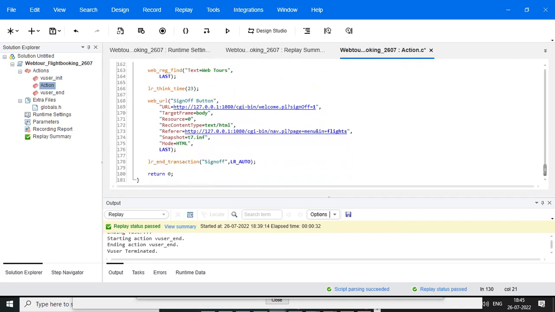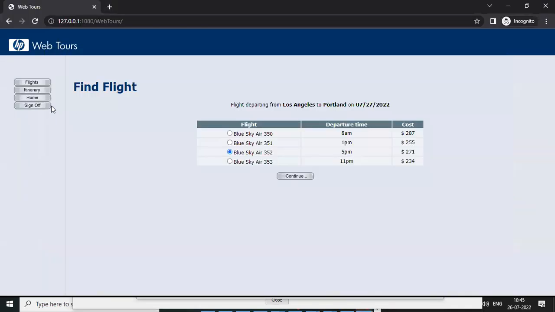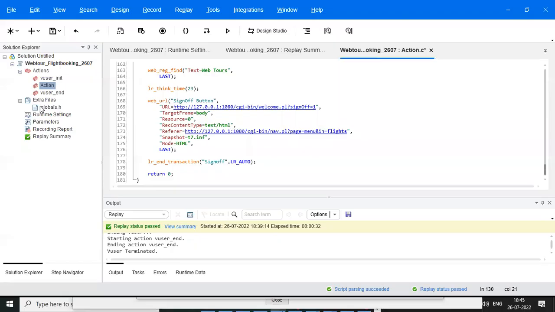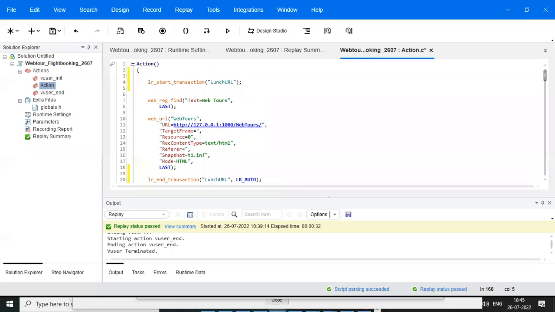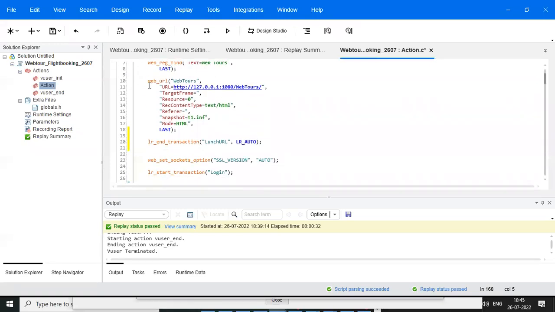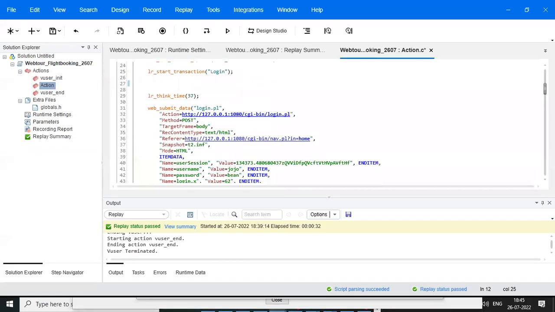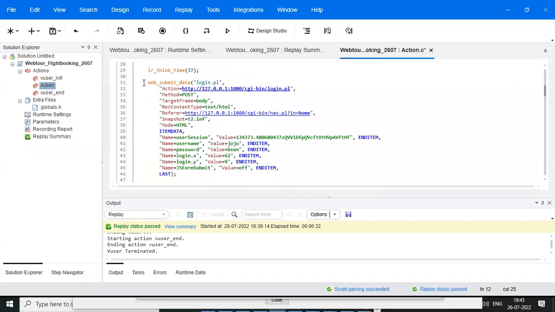Going to the last one, I am just clicking the sign up. If you are clicking, which function will be generated? Web URL. See, it is a web URL. Now is everyone clear, right? In this application, it is just clicking, so it generates web URL. If you are submitting any data to the application, you get web submit data. Clear everyone?